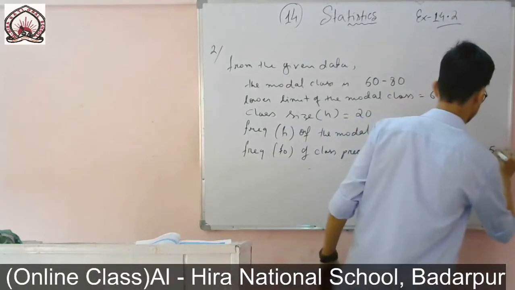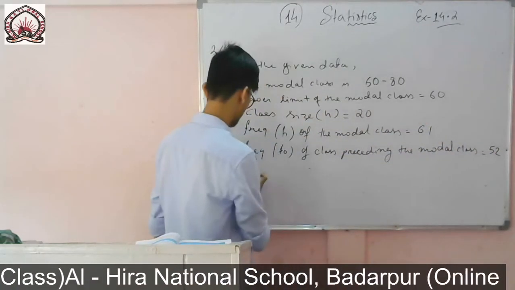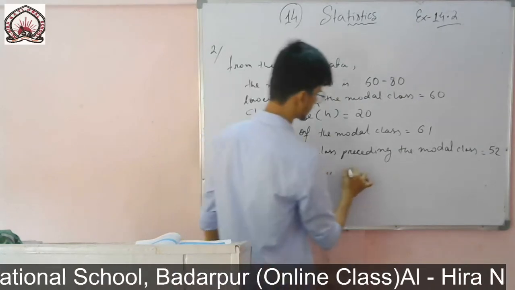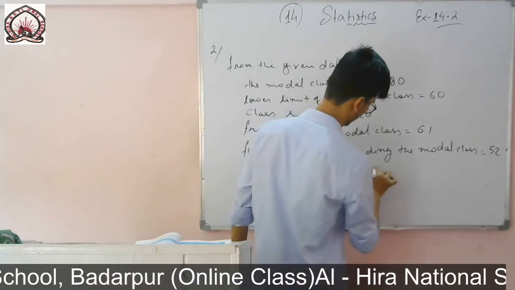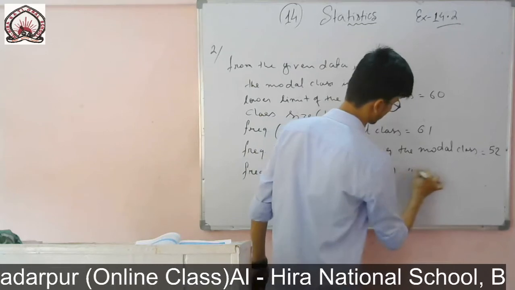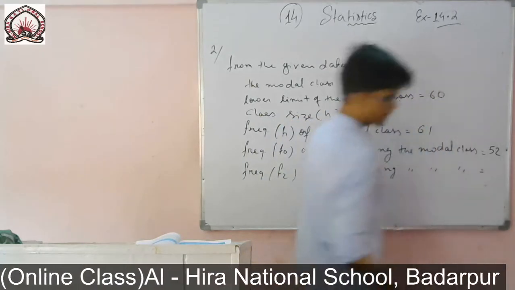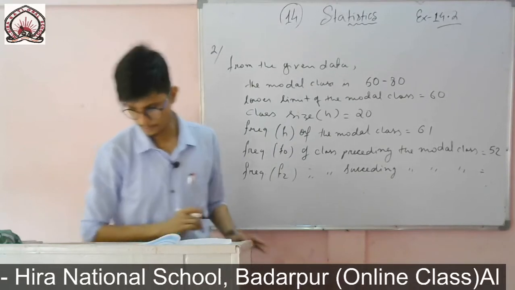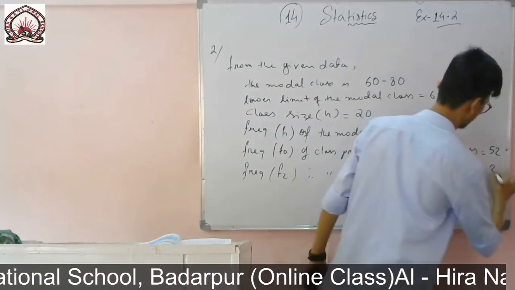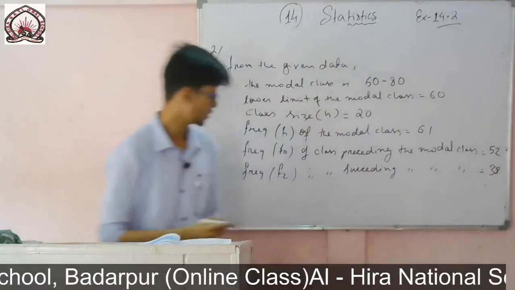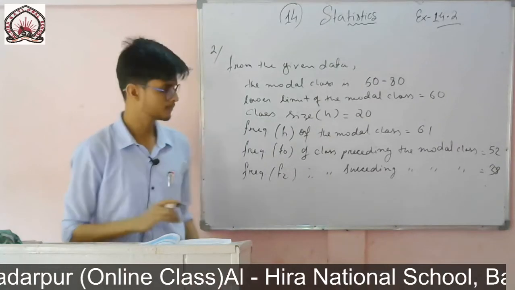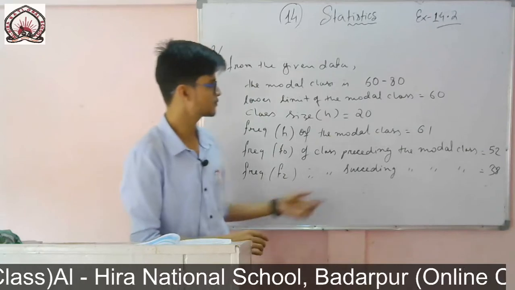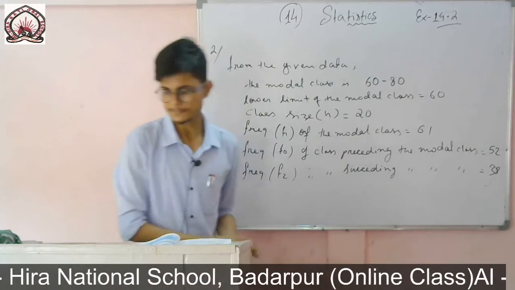Then frequency f2 of the class succeeding the modal class, it is 38. So f0 we have got, it is 52. Alhamdulillah. And frequency f2 we have got, it is 38.